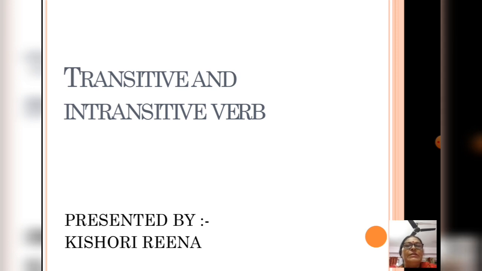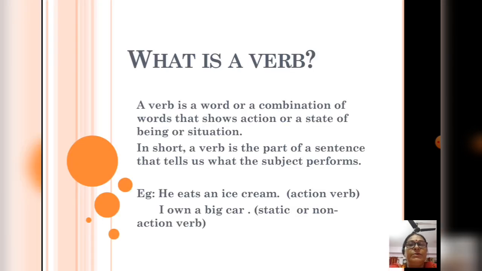First of all, we will see what is a verb. A verb is a word or a combination of words that shows action or a state of being or situation. In short, a verb is the part of a sentence that tells us what the subject performs.